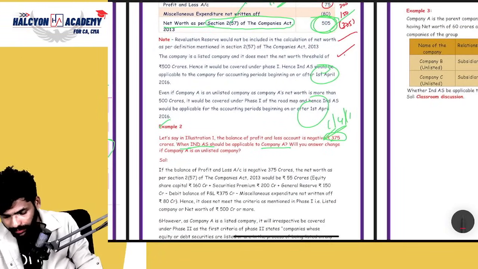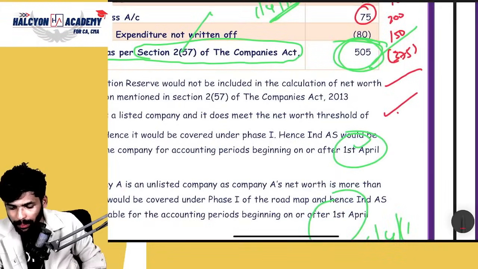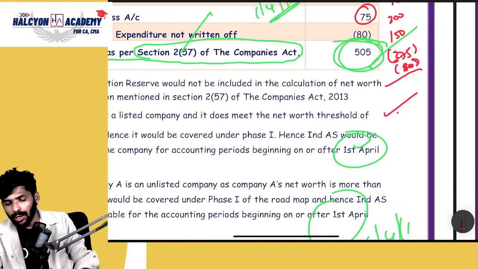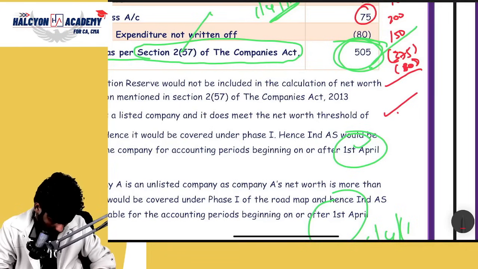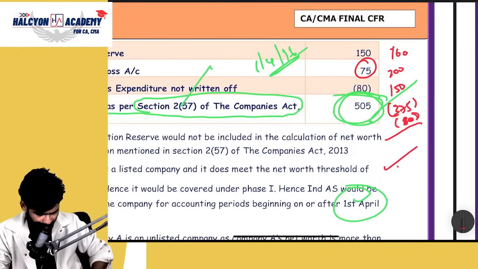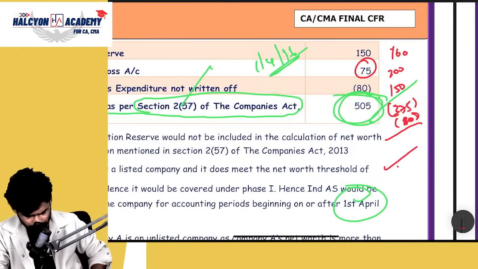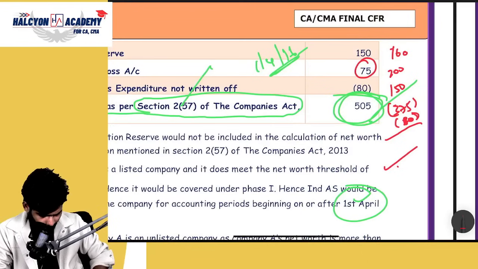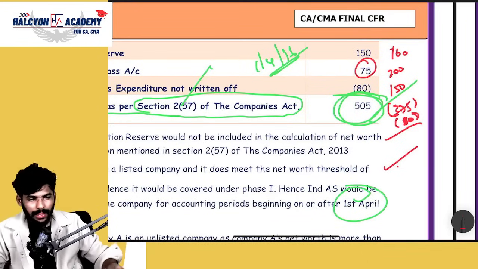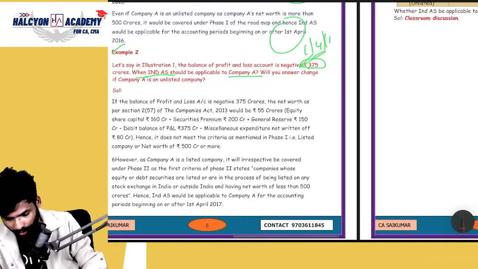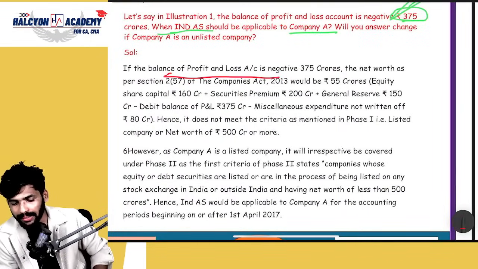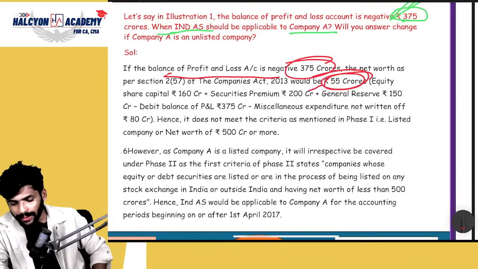How much? Minus 375 minus 80, because we need to deduct the fictitious assets also. Please answer, how much, guys? Please take the calculator. 160 plus 200 plus 150 minus 375 minus 80. How much? 55 crores. Correct or not? Yes. So if the balance P&L is 375 negative, the net worth is how much, guys? 55 crores.